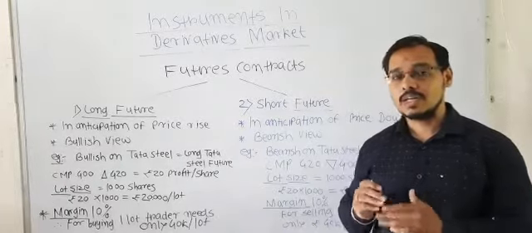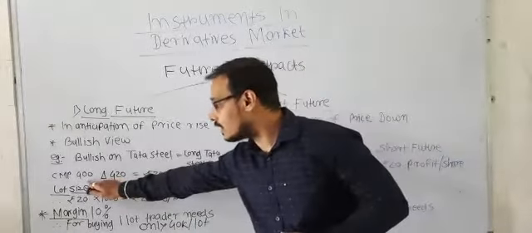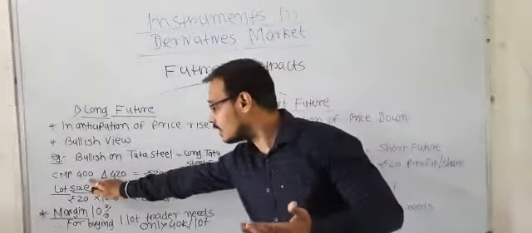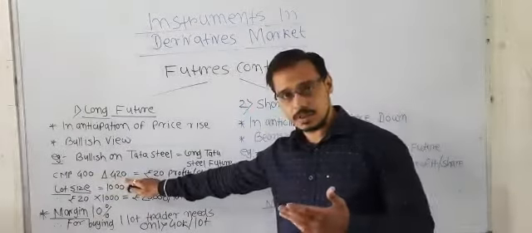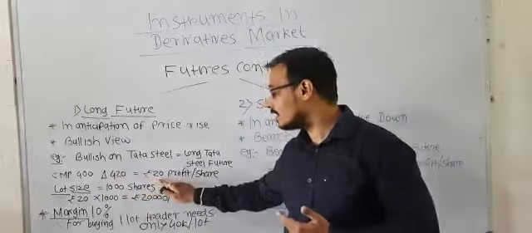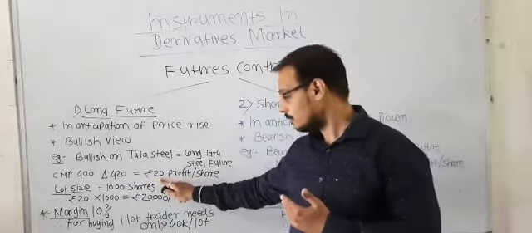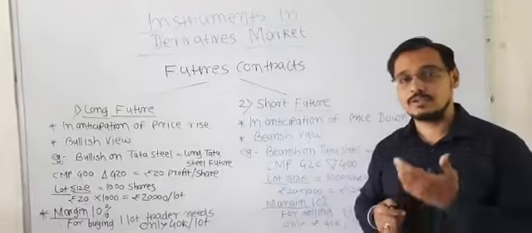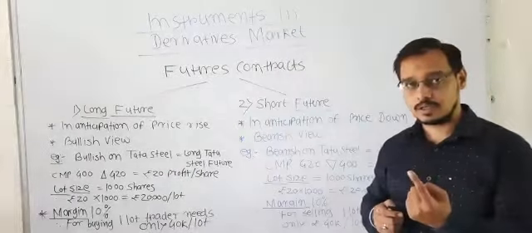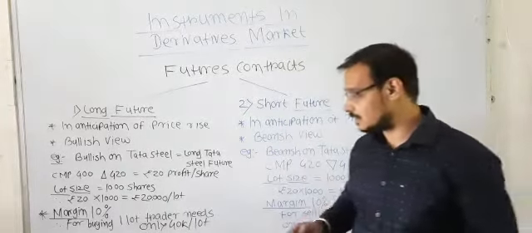Now how will it work? If, according to your anticipation, the price of Tata Steel goes up from 400 rupees to 420 rupees, you get a profit of 20 rupees per share. When you are dealing in the future contract, you have one lot by paying 40,000 rupees margin, that is 10% margin.